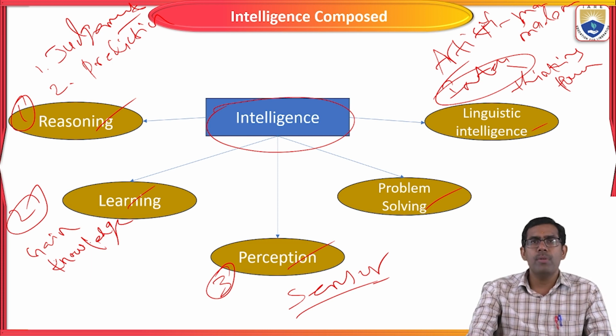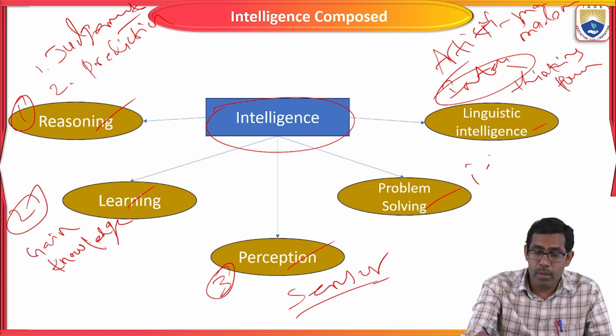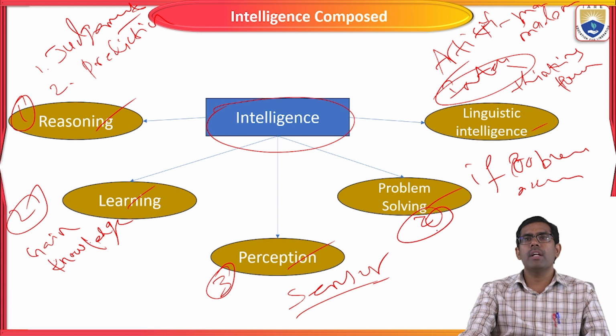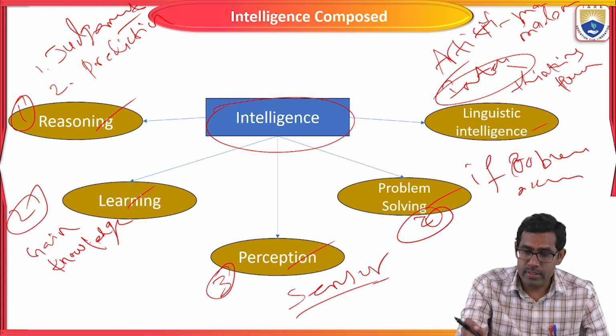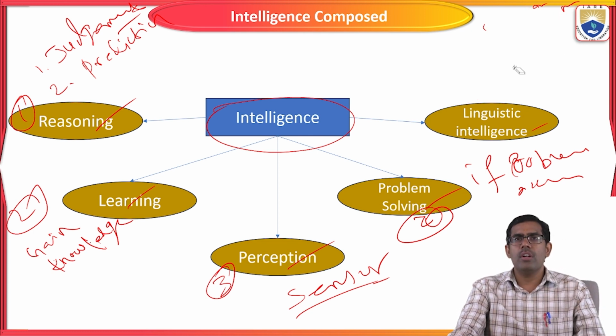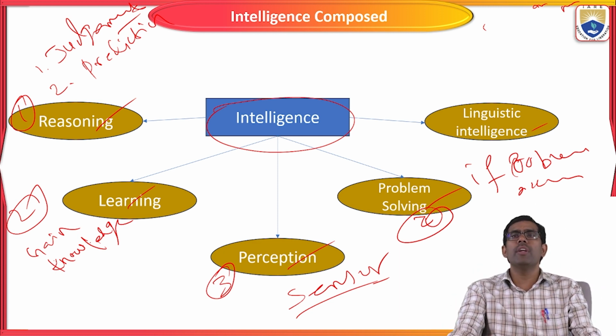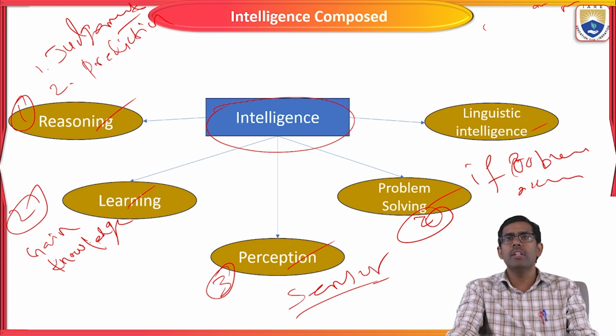The next one is problem solving. If a problem occurs, the system should give an appropriate solution regarding the problem statement. The next one is linguistic intelligence. These are the languages we use to communicate with others, the users.